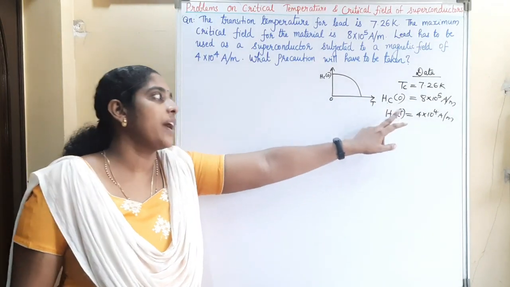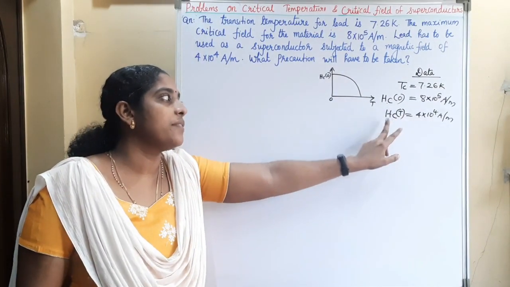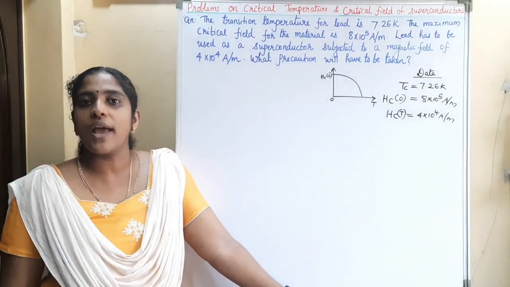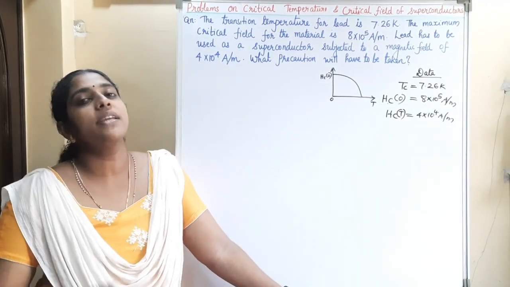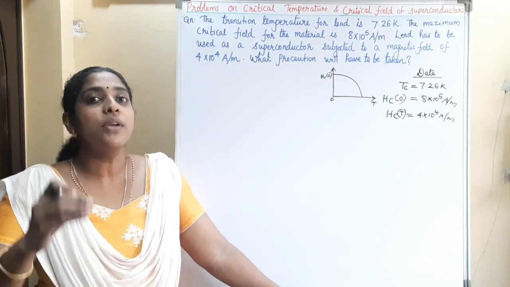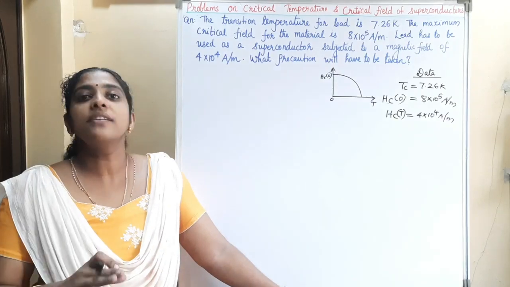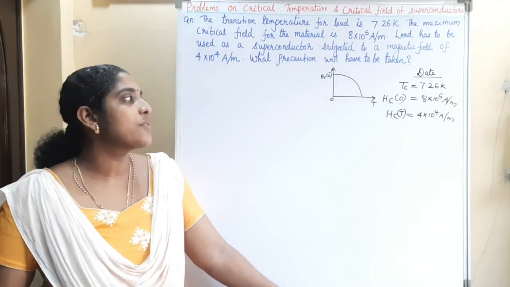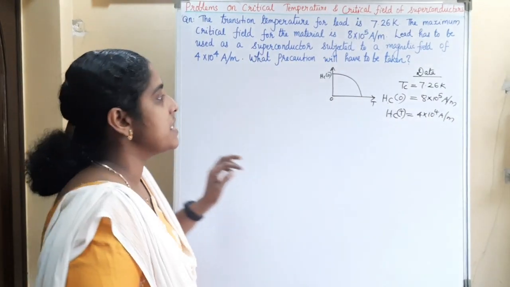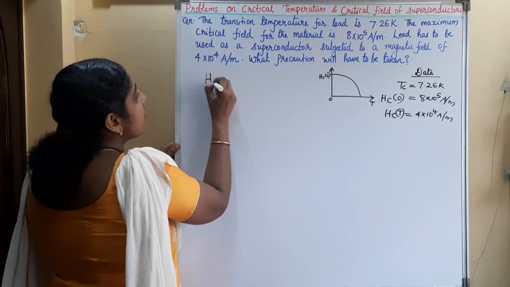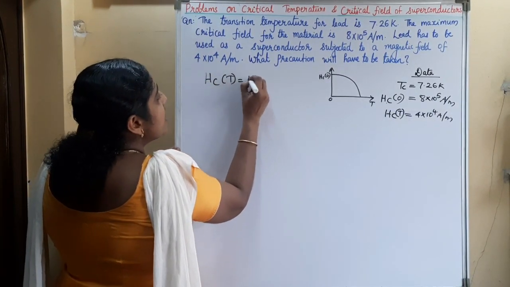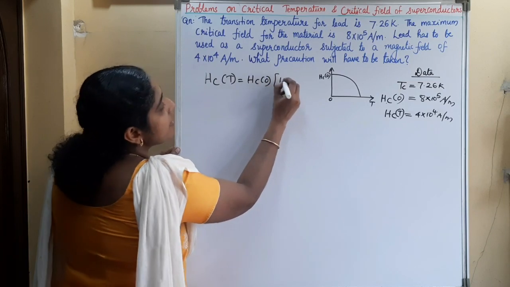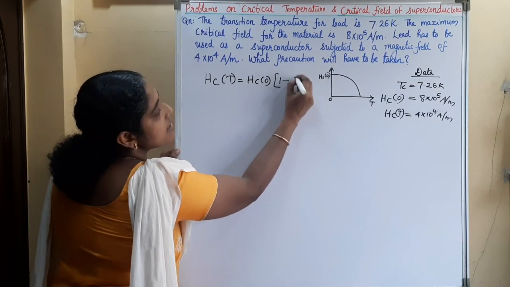In this question we have to find out the temperature at which this field is 4 into 10 raised to 4 ampere per meter, and we have to maintain the material below that temperature so that it will not lose its superconductivity. So we can find out this temperature T. What is the expression for the critical field? Hct is equal to Hc0 into (1 minus (T by Tc) square).